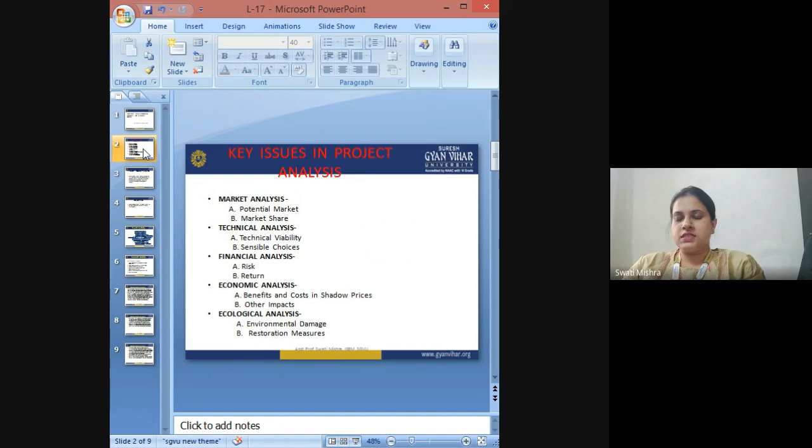And then the last issue is the ecological analysis, where you are analyzing the environmental damage that would be caused by our project, and how we are going to deal with it, or what we are going to do extra.